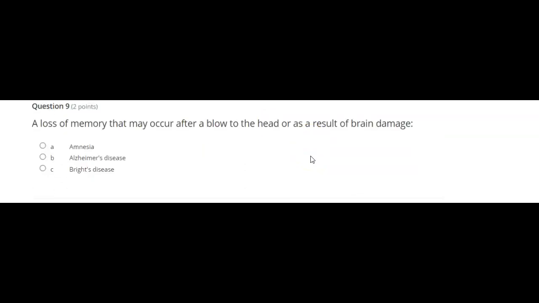A loss of memory that may occur after a blow to the head or as a result of brain damage. A, amnesia. B, Alzheimer's disease. C, Bright's disease.